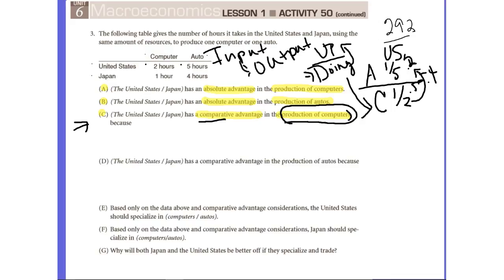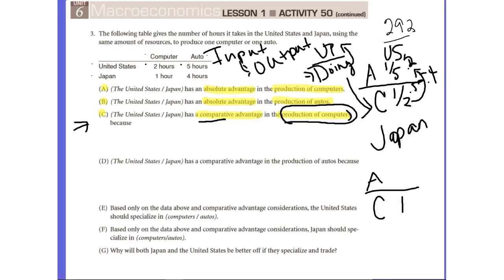Now let's use the same method and look at Japan. Okay, let's say Japan is doing this. They're producing computers. What are they giving up? Automobiles. In 1 hour, Japan can produce 1 computer.